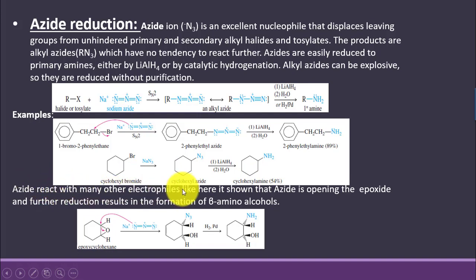Azide reacts with many other electrophiles. Like it is shown over here, it is undergoing an epoxide ring opening reaction, and this leads to the formation of an amino alcohol.